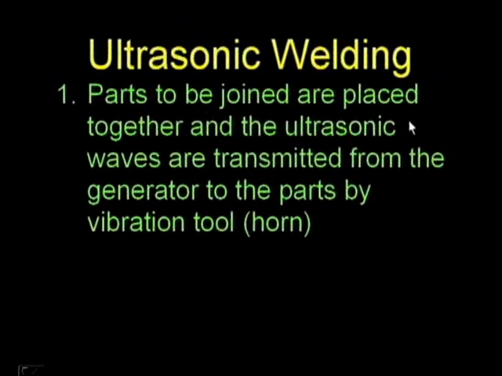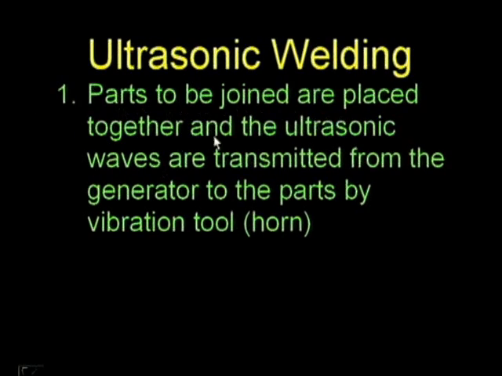Generally this ultrasonic welding can be used for spot welding, where a small area of welding is to be joined instead of the total area. In spots we have to go for welding, there we go for this particular type of ultrasonic welding. Let us see how the parts to be joined are placed together, and the ultrasonic waves are transmitted from the generator to the parts by a vibration tool, which is called a horn.